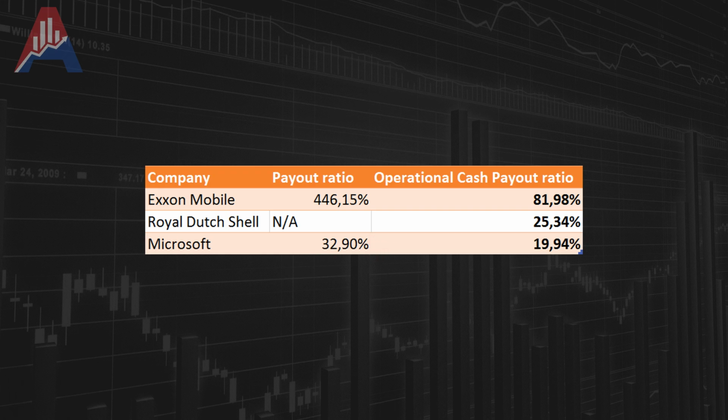Is this crazy, or is the conventional payout ratio that unreliable? I wouldn't say so, I guess. Why? Because if you have a payout ratio based on cash flow, you do not take into account what they have previously spent on investments.